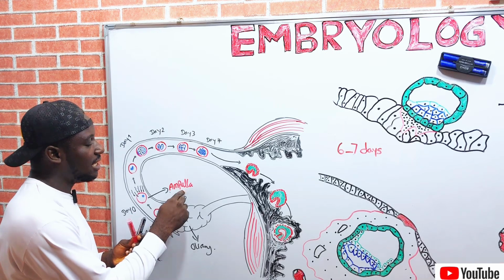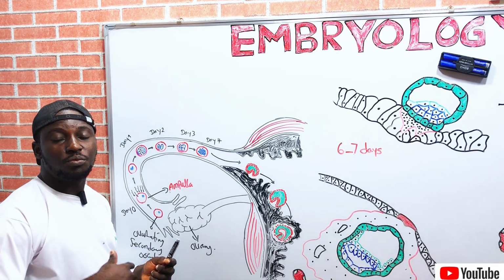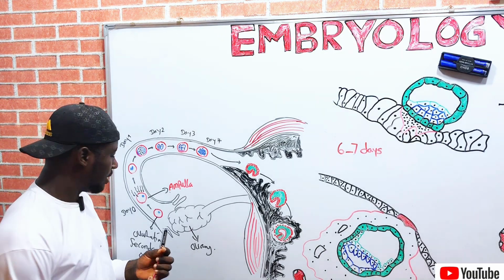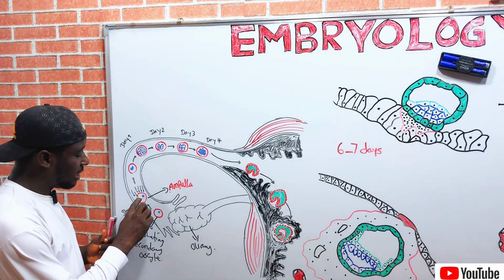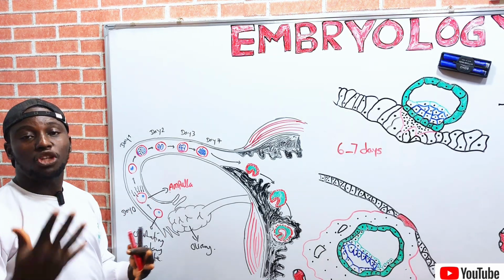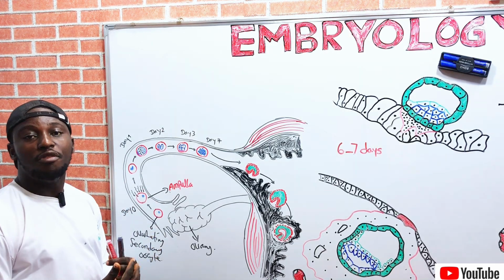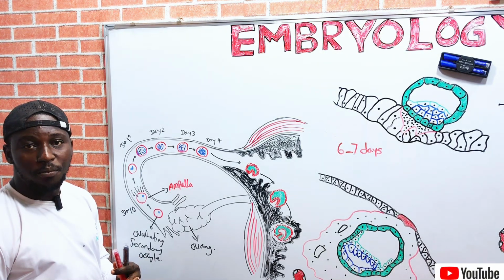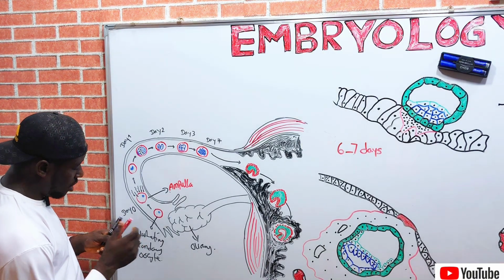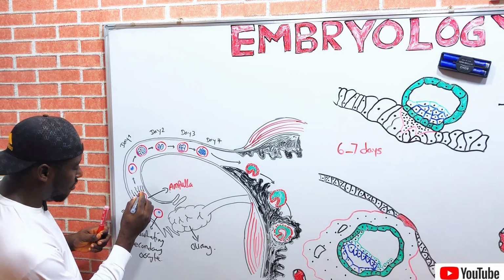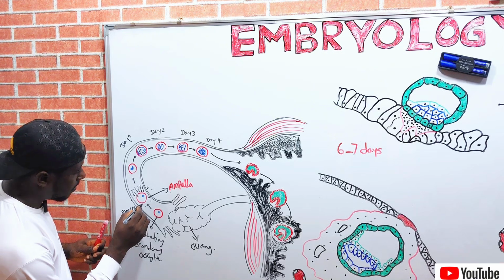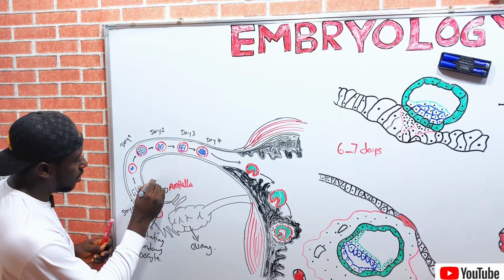Ampulla is the largest part of the fallopian tube, where fertilization takes place. The event that occurs here is called fertilization, whereby there is a fusion of the male and female gametes to form the zygote, which is the early embryo.